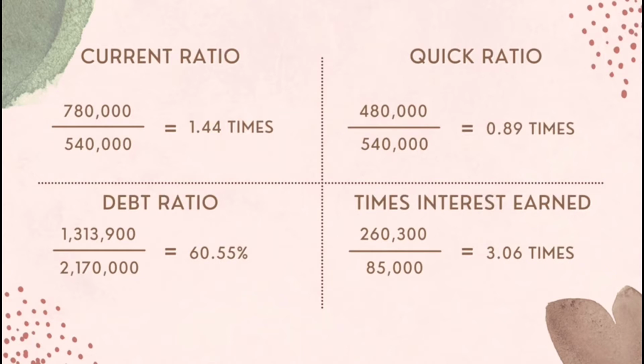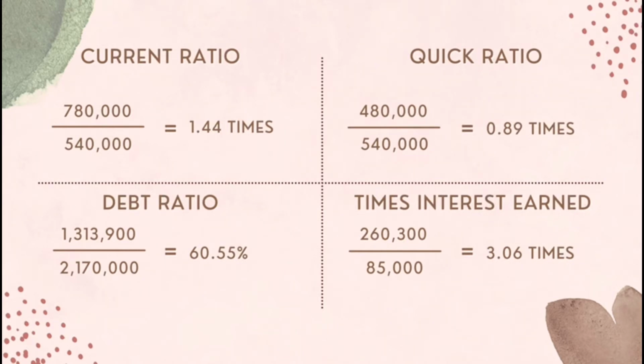For debt ratio, which is leverage, the formula to calculate is total debt divided by total assets. So it will be 1,330,900 divided by 2,117,000, which equals 60.45%. So the debt ratio of Nasaruddin Ahmad Berhad is 60.45%, which is higher than the industry average of 44.1%, and it makes the firm bad in managing its debt and carries high financial risk.